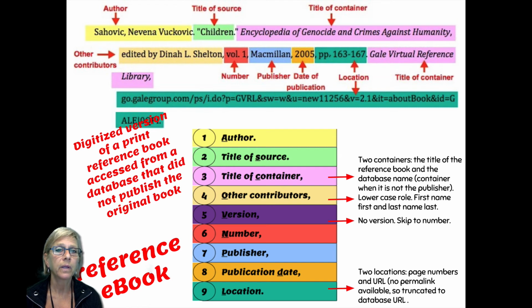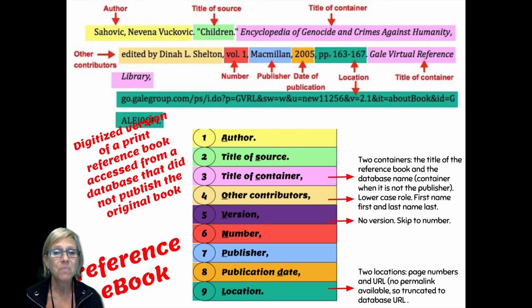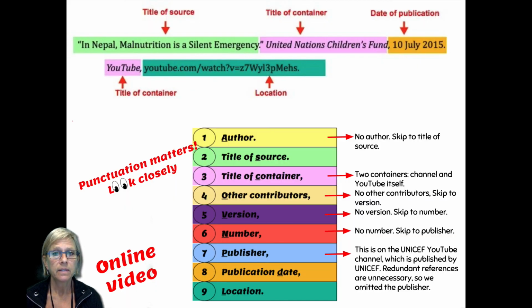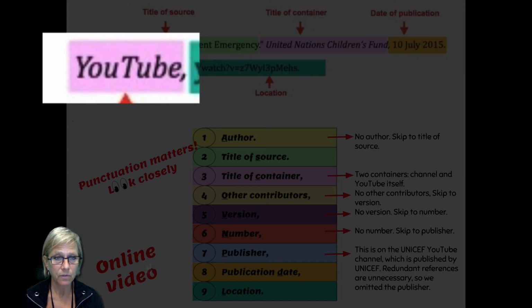In this instance, we are citing an article from a book called the Encyclopedia of Genocide and Crimes Against Humanities. And then that book is contained within a database, so we're also naming the database as a container. In this instance, we have UNICEF, which is the channel. That's the first container, and YouTube is the second container.